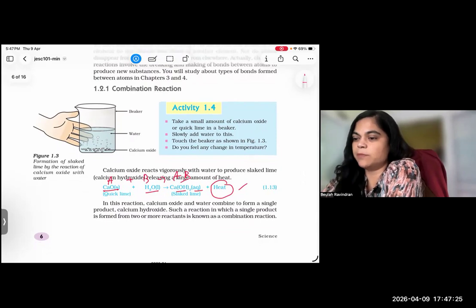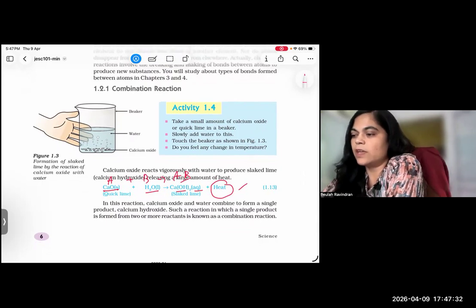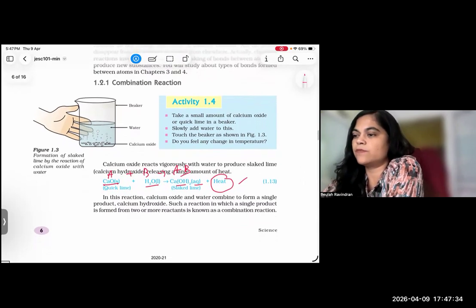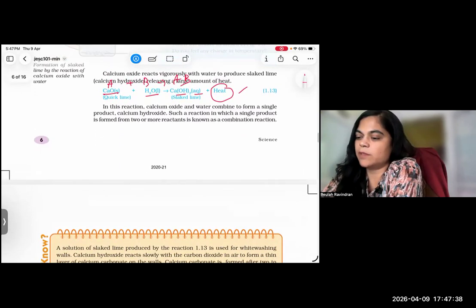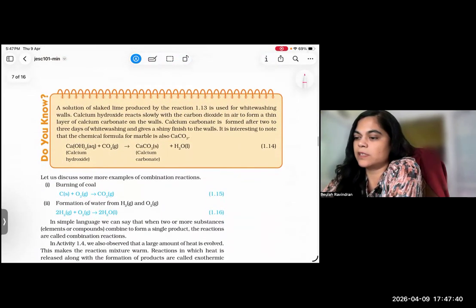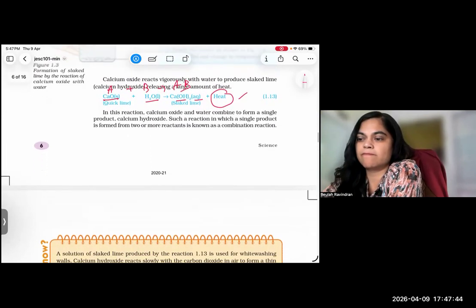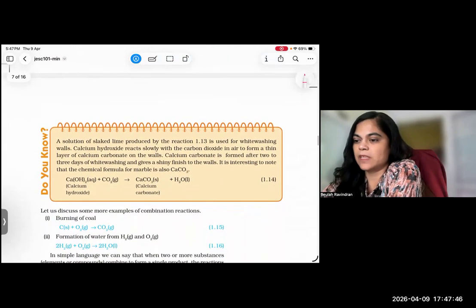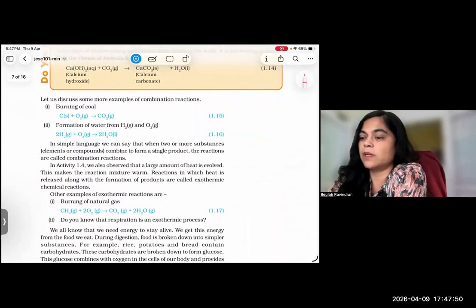So this is the formation of slaked lime by the reaction of calcium oxide with water. This is the combination reaction. It is actually used for the purpose of painting and everything. The slaked lime is a kind of paint, we can say. Then this is an example of a combination reaction. This is also an example.